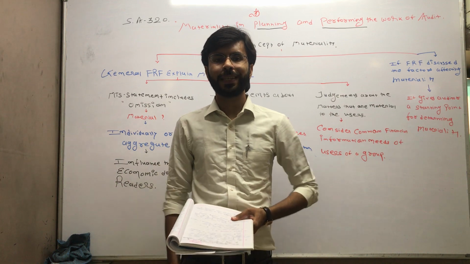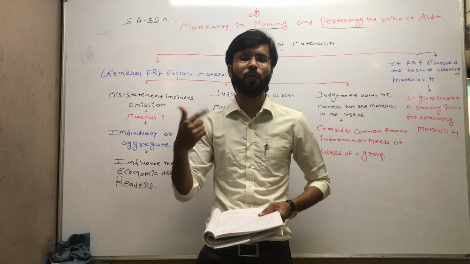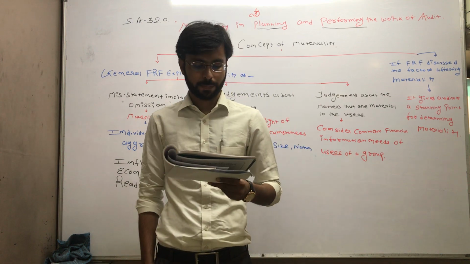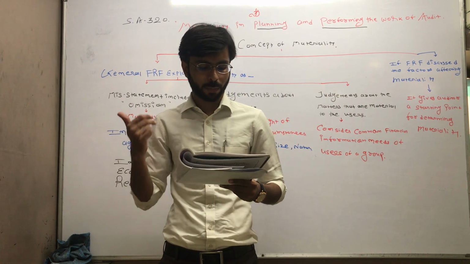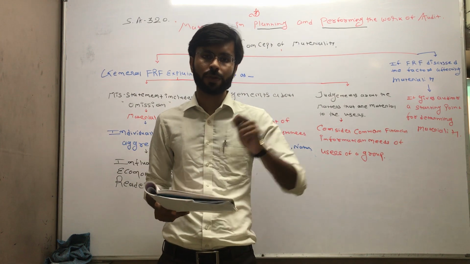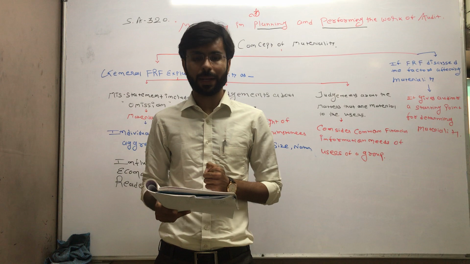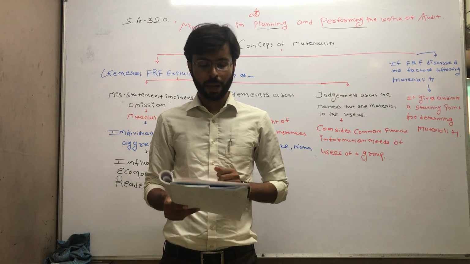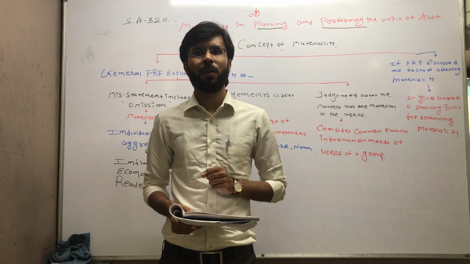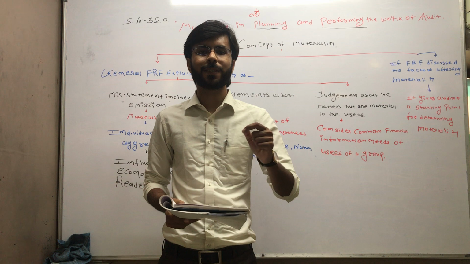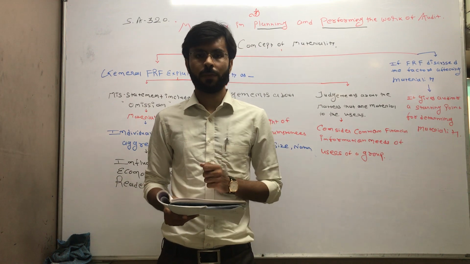Now give the second heading. First you wrote the auditor's duty. Now, in the second main part, write: how to identify and assess the risk of material misstatement.